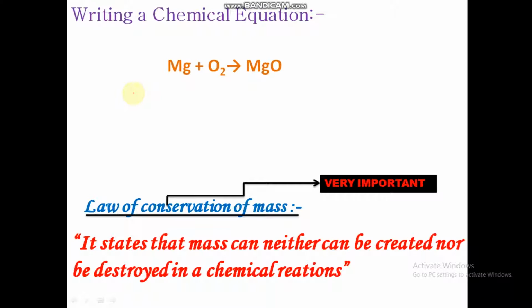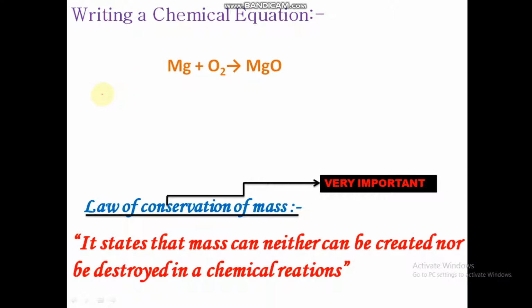Okay, after writing the chemical equation, now let's study how to write it still shorter, that is by word equation, by symbols, the previous slide's example. Mg, magnesium, plus oxygen, O2, gives rise to magnesium oxide, that is MgO. So after learning this chemical equation, now let's learn how to balance it.